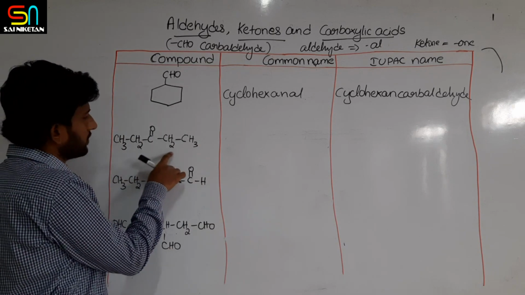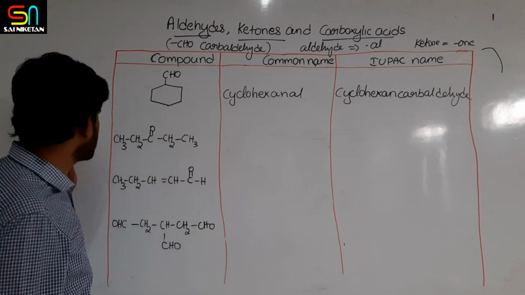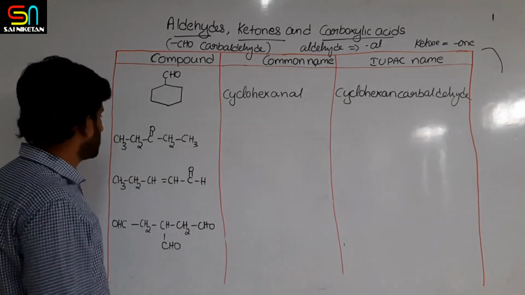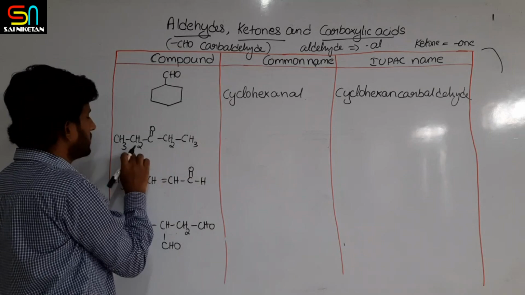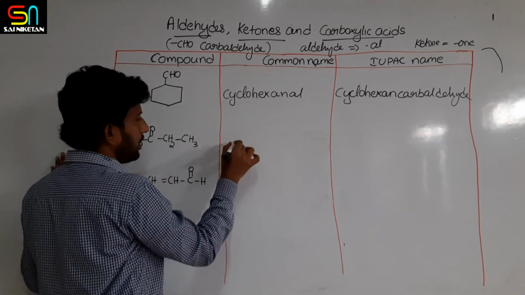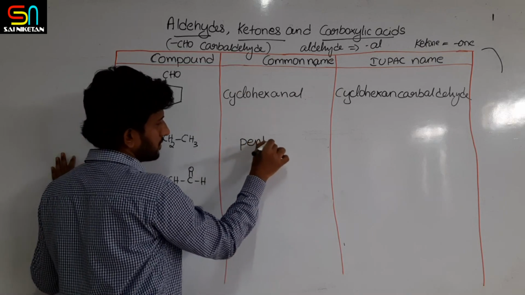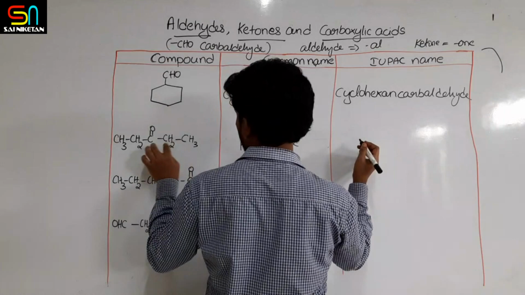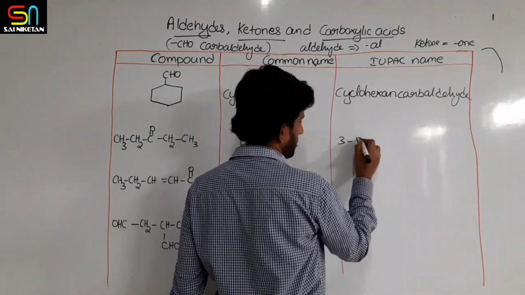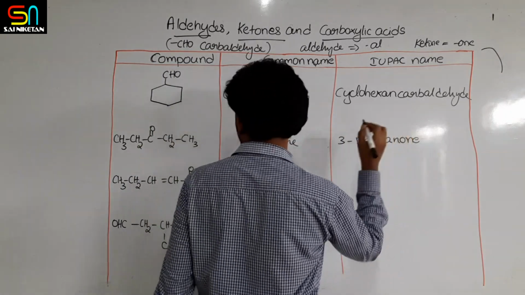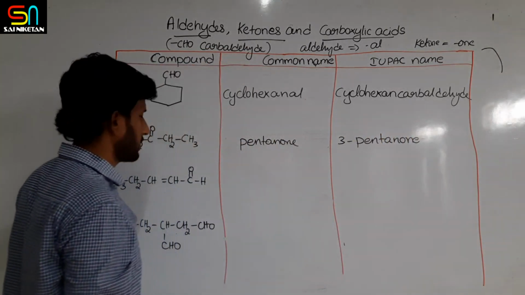Next, here 1, 2, 3, 4, 5 carbons and the third position is this one. So what should you call this? 1, 2, 3, 4, 5, five carbons, pentanone. Commonly it is pentanone. The IUPAC name is position 3, 3-pentanone. Okay. Next.